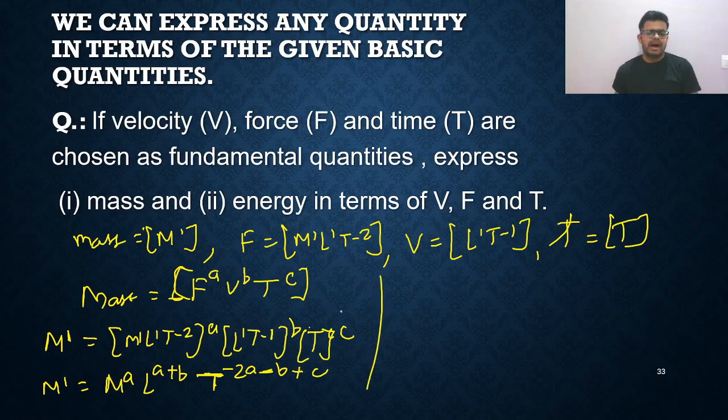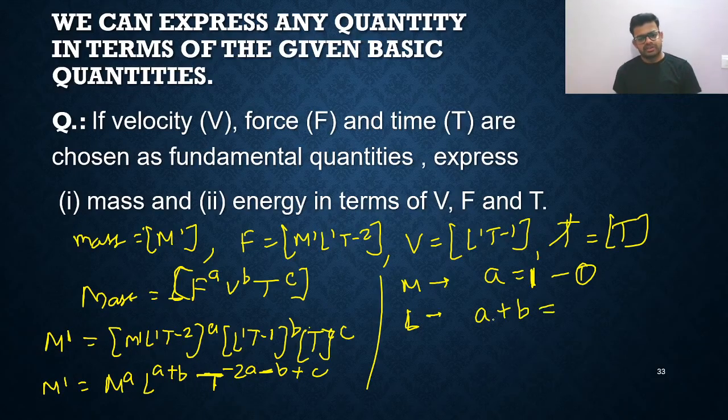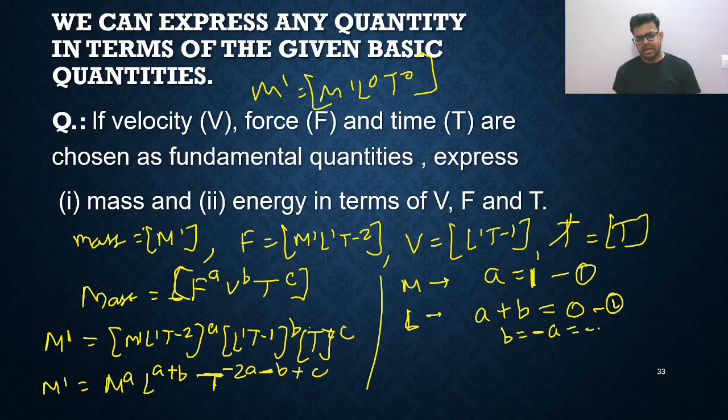Now compare LHS equals RHS. So I am comparing the power of M. So a will be equal to 1. This result you got. Next, compare the power of L. So you will get a plus b, and in LHS that is just M1 L0 T0, meaning the power of L is 0. Now you are getting b equals minus a, means minus 1.